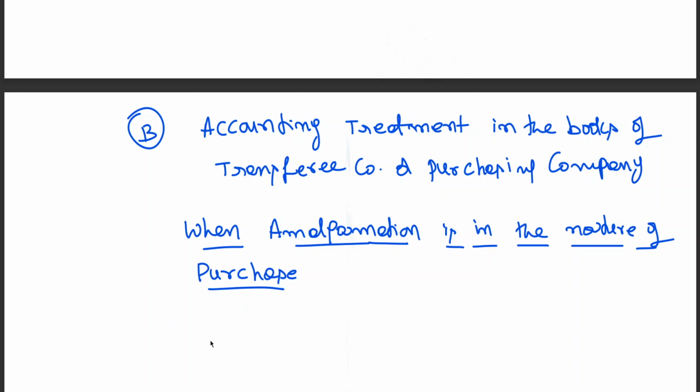So first entry, as usual, we'll be writing the entry for purchase consideration due, with the same narration as given.